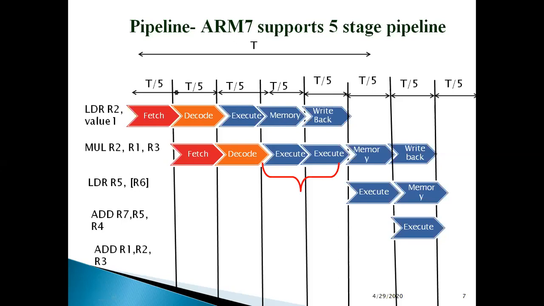What is the advantage of this? My multiply is again taking two cycles to implement. But now my next instruction in the schedule, that is LDR R5 with some address pointed to by R6, need not use R2. So this next instruction has no dependency on the multiply instruction. It is free, so my fetch is happening, and my decode of this is going to happen.